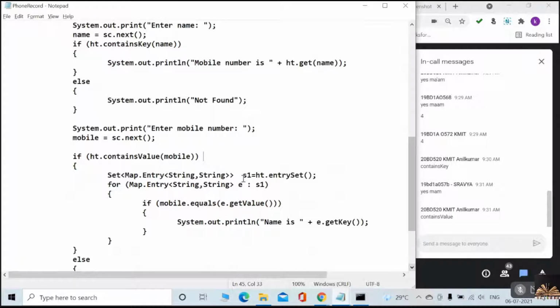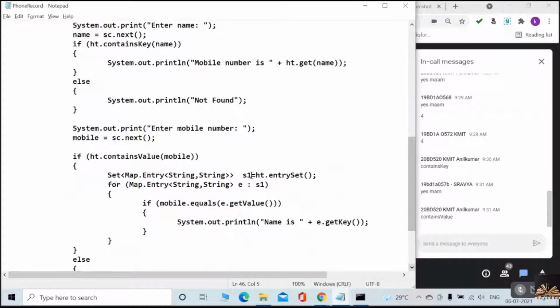So what I am doing is, I just convert that thing into the set first. I just converted that hash table into the entry set, because it is in terms of set. Hope you remember this thing. Map.Entry, and the type of the entry is String comma String, and this is S1. That is, the name of the set is S1, and ht.entrySet, because the hash table returns the type of entry set.